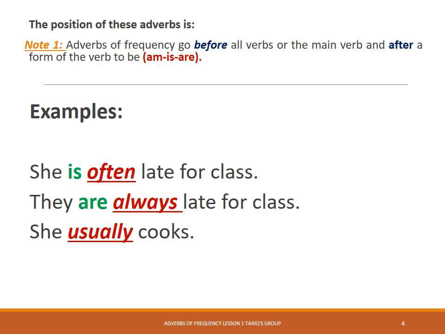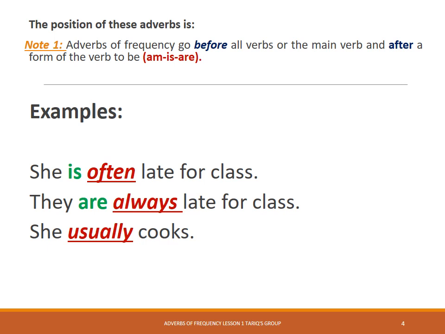So let's look at the first one. She is often late for class. So is the form of the verb am, is, and are. So we put the adverb of frequency often after the word is.